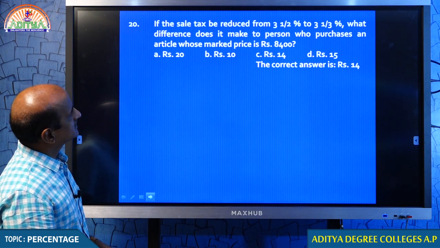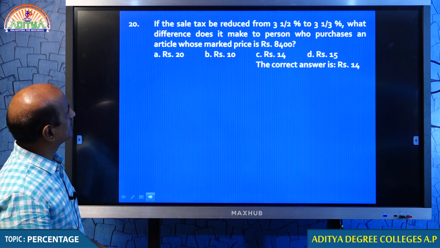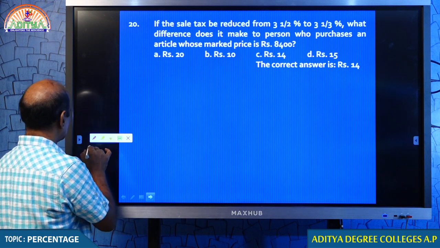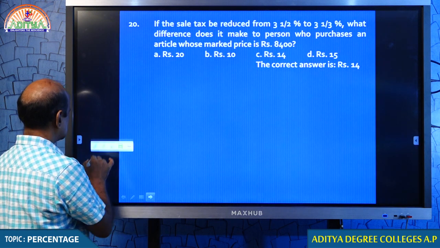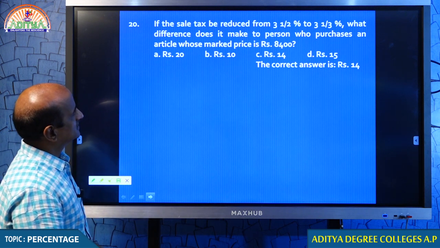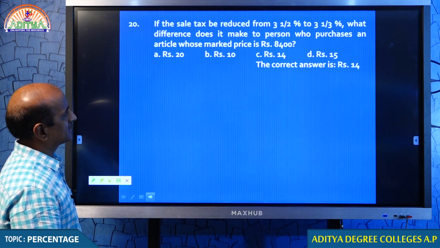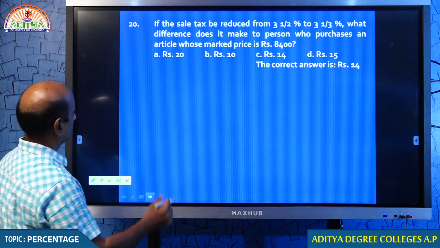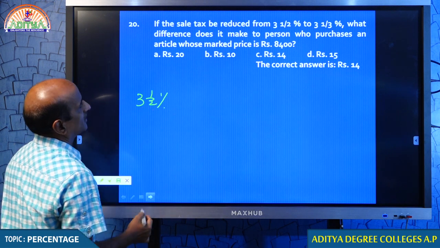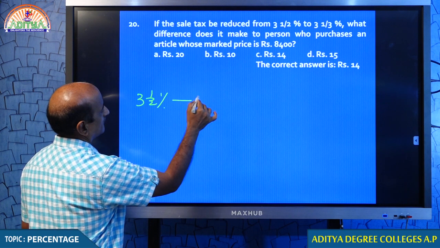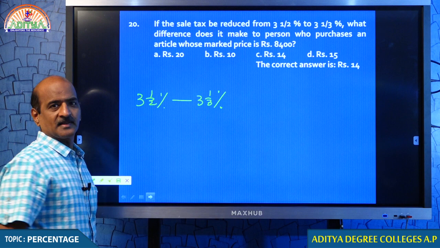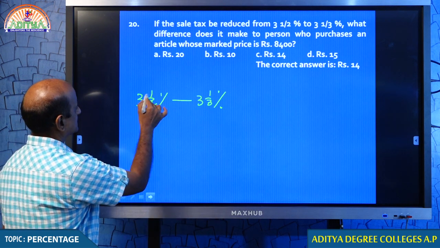Yeah, students. This is once again a very simple technique. If the sales tax is reduced from 3 1/2% to 3 1/3%, what difference does it make to a person who purchases an article whose market price is 8,400? Earlier he used to pay 3 1/2%. Now it came down to 3 1/3%. You need to check it out. What is the difference? Tell me, students, what is the difference?